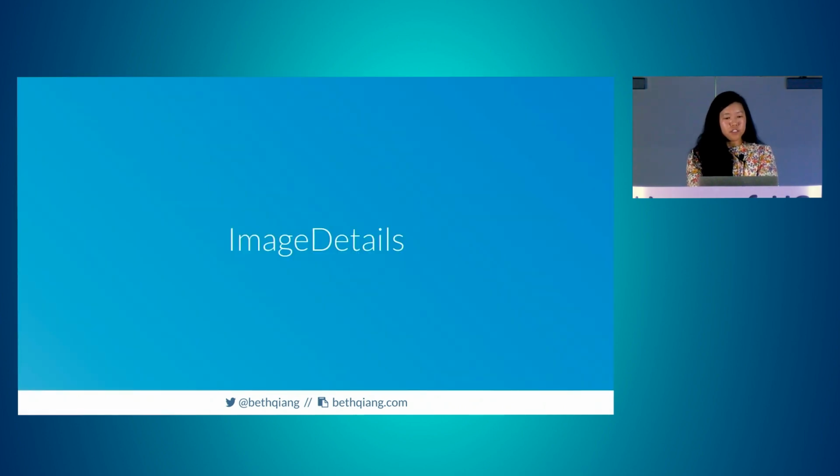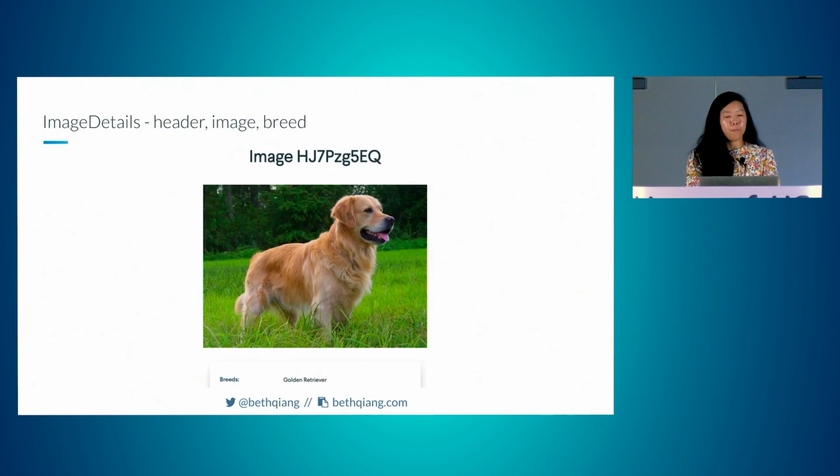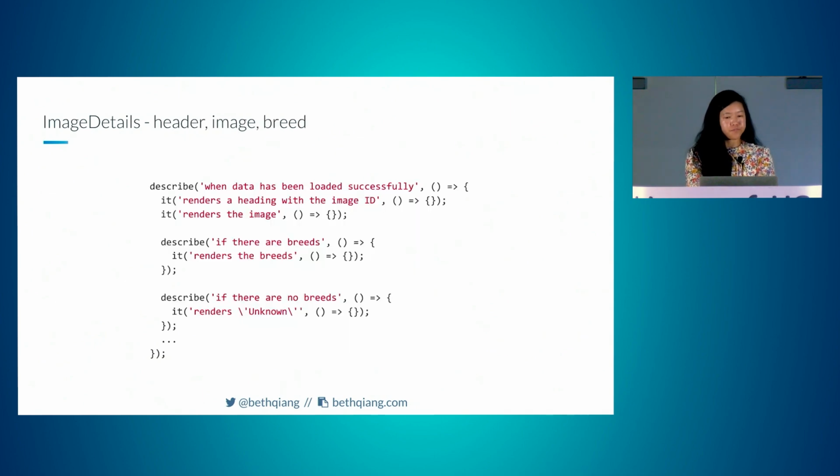All right, our image details component has the same loading state. We'll have the same test for that. The header, image, and breed. So when data has been loaded successfully, it renders a heading with the image ID, renders the image. If there are breeds, it renders the breeds. If there are no breeds, renders unknown. Same kind of as the image list.